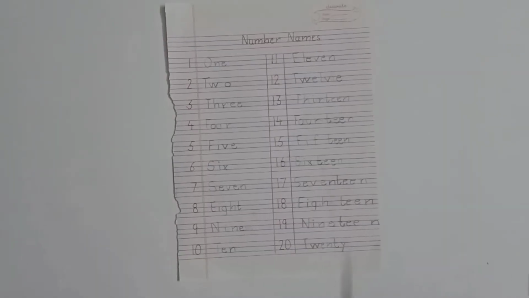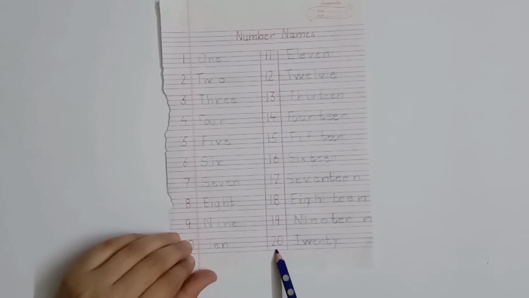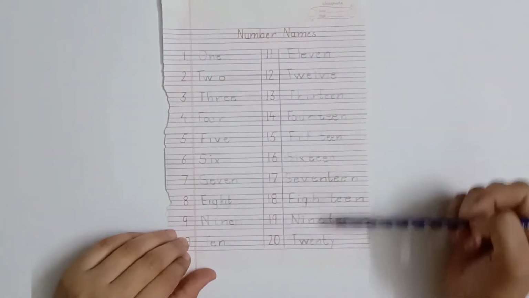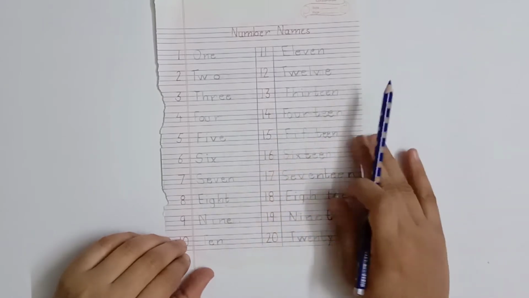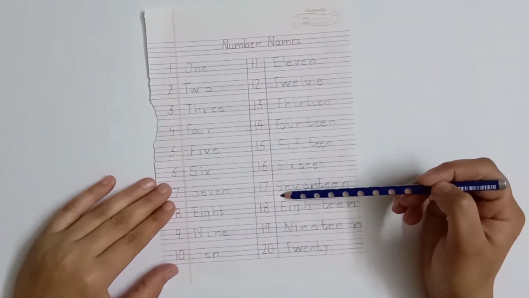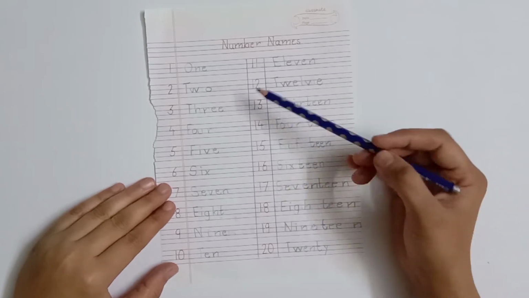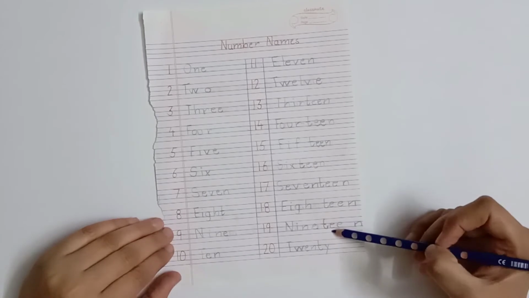After this, our next worksheet is an English worksheet. So here I had just asked Amish to write number names from 1 to 20. Amish knows the spellings of 1 to 20 number names. So for the practice work, I have given him this worksheet wherein he has to write all the numbers from 1 to 20, right? This kind of practice I keep giving for the revision work of Amish, right?